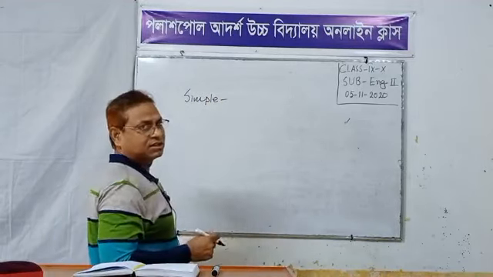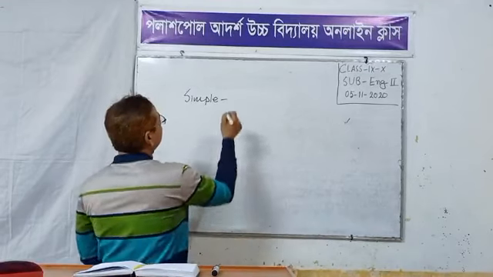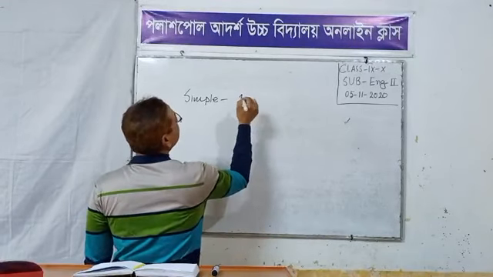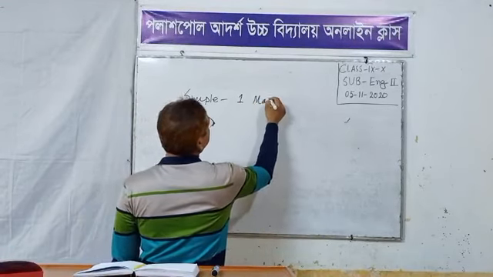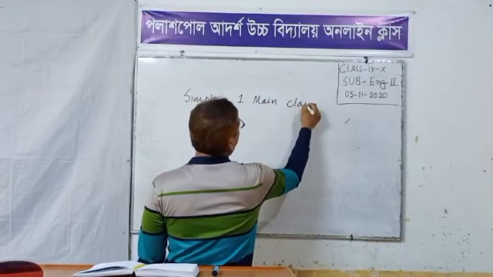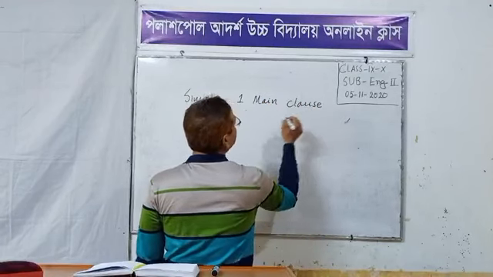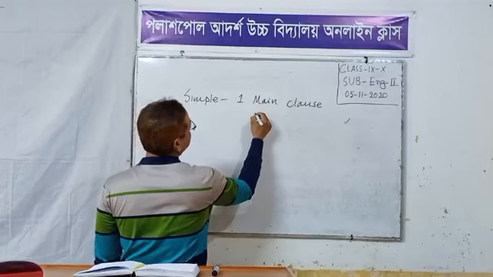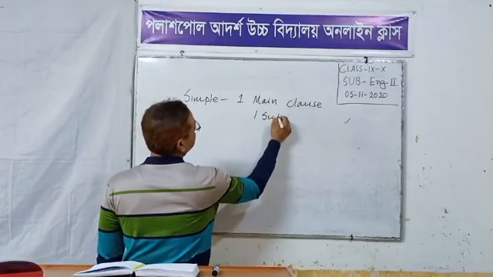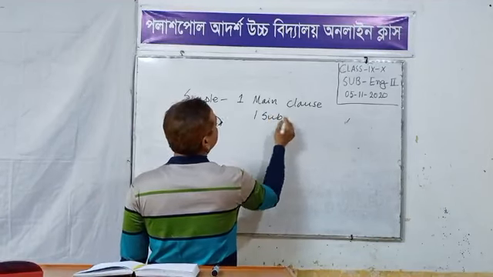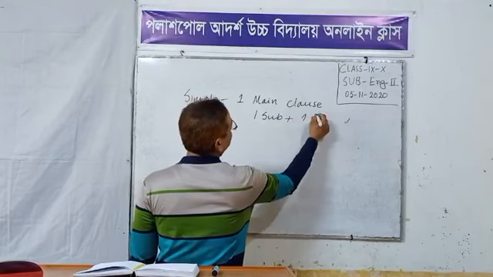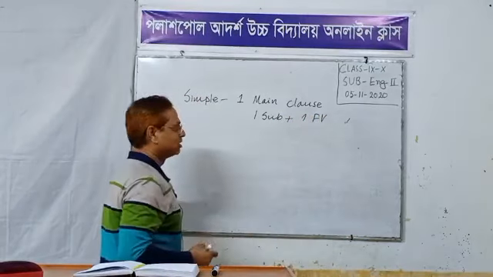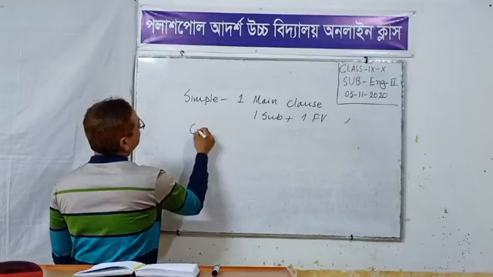Simple sentence. There is only one main clause. That means only one subject and one finite verb. Compound sentence.